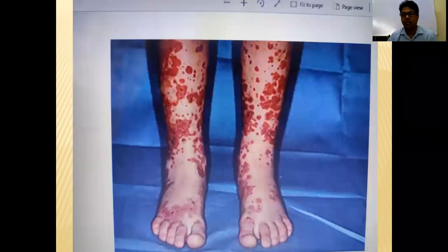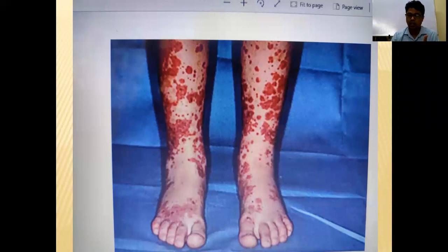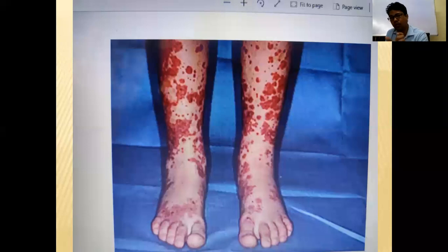So purpura is of two types: non-thrombocytopenic and thrombocytopenic. Again, it is palpable, meaning raised. The purpura is raised above the skin, so you can palpate it. So here, which type of purpura do you get? Non-thrombocytopenic, non-blanching, palpable. Again, symmetric: you get it on both sides. Again, most common in the lower extremities. This is the typical purpura you will get in HSP.